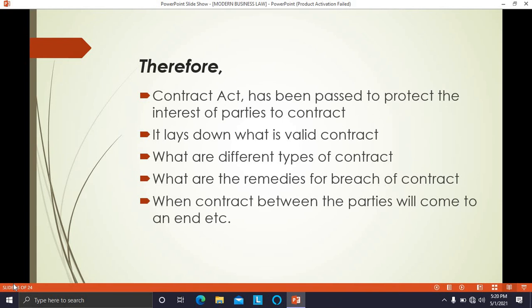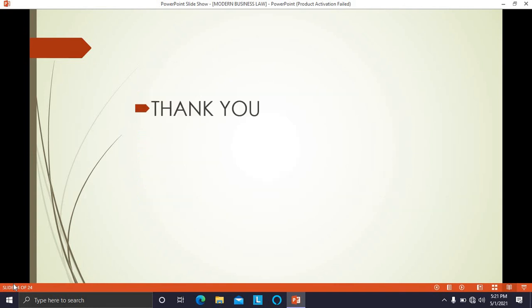Then, when the contract between the parties will come to an end, what are the situations and circumstances in which this contract will come to an end? All these things we will study in this subject, business law.